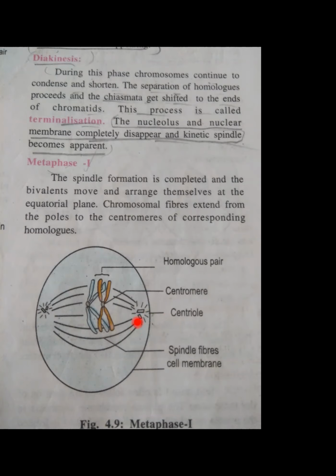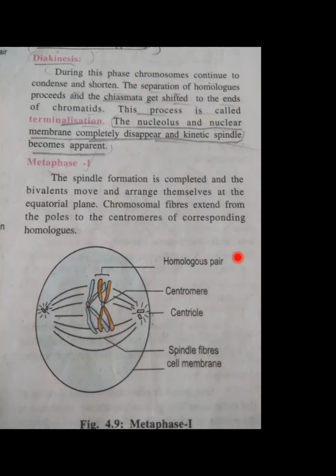What is the use of these centromeres? First of all, the ray-like structure which is formed, this one we call an aster. The lining structure you can see, these are called spindle fibers. And the outside one is called the cell membrane. So what is the speciality of metaphase?